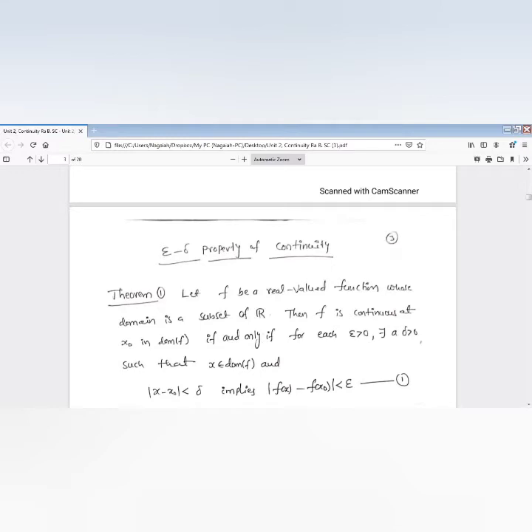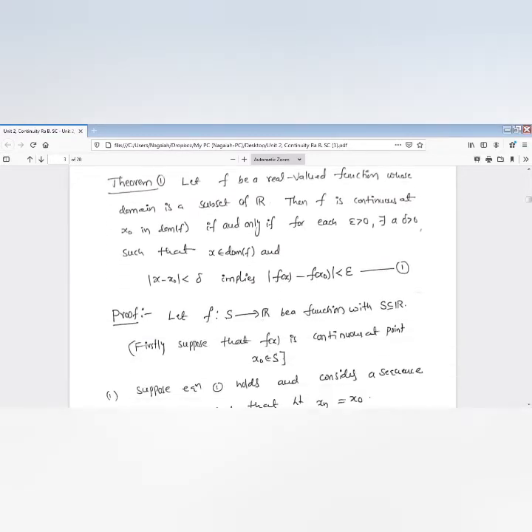Theorem: f is a real valued function whose domain is a subset of the real numbers. Then f is continuous at x naught in the domain of f if and only if for each epsilon greater than 0, there exists a delta greater than 0 such that x belongs to the domain of f and mod x minus x naught is less than delta implies mod f of x minus f of x naught is less than epsilon. This is the necessary and sufficient condition, an if and only if statement. When f is a continuous function, this equation 1 holds. What does this equation 1 mean?